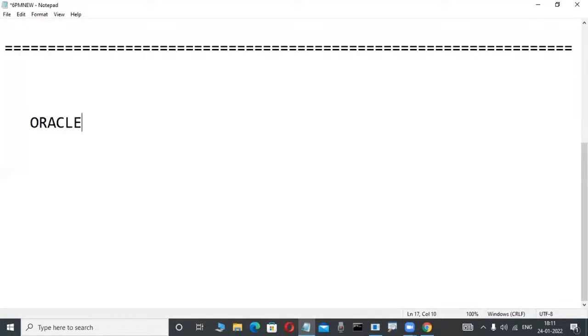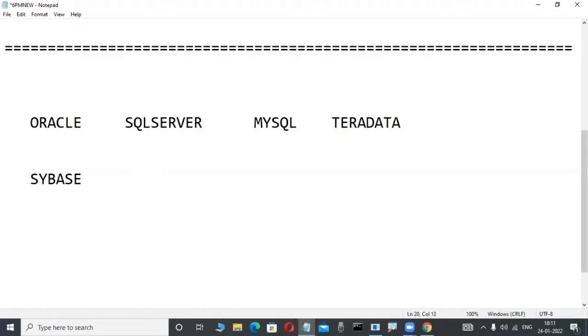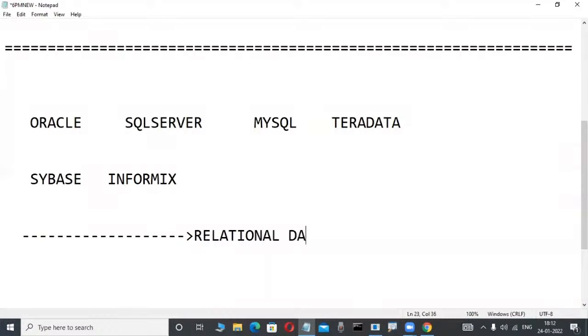Oracle is a product from Oracle Corporation. SQL Server is a product from Microsoft. MySQL is an open source product, which is now also from Oracle. Teradata is a product from NCR Corporation. Sybase is a product from Ingres Software. Like this, so many products are there. All these products are relational databases, implemented based on the relational data model, which is a concept.